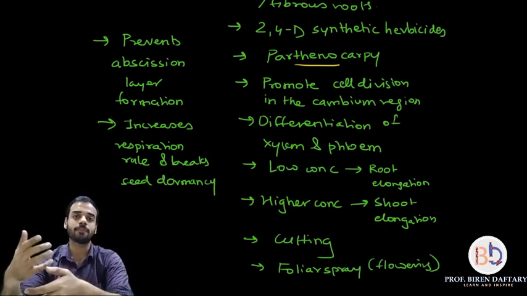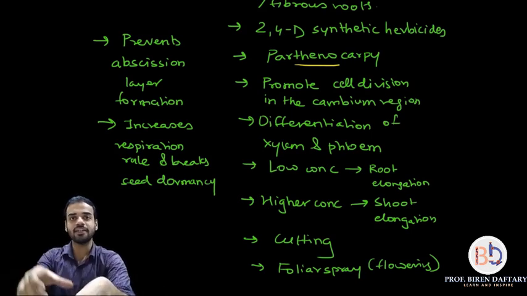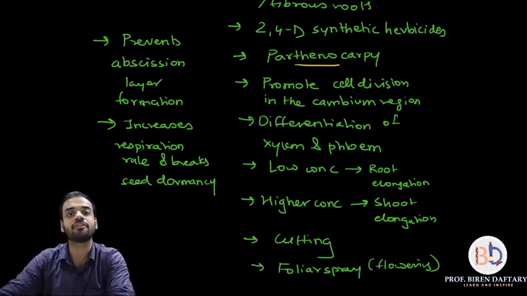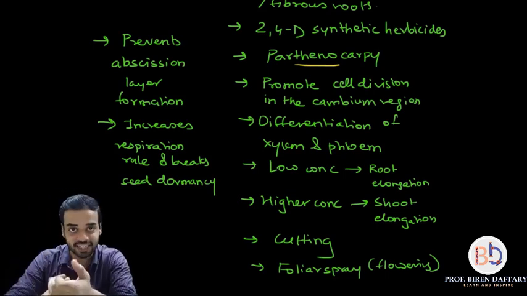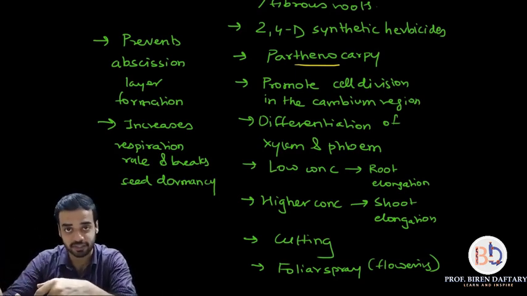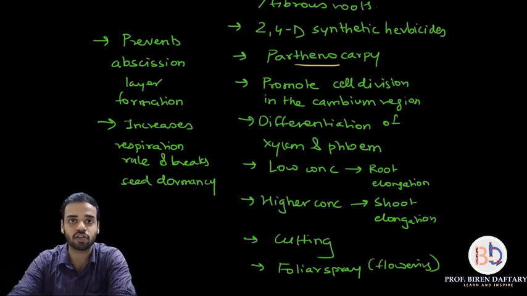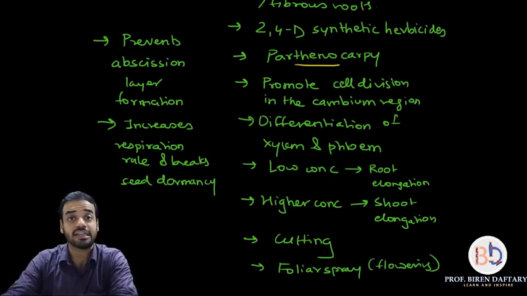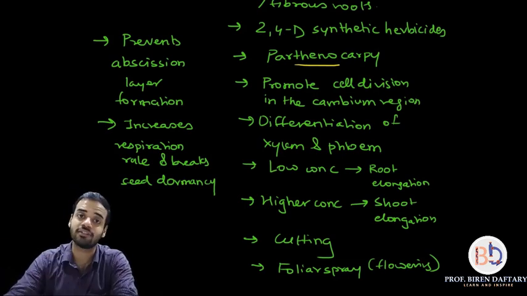Another example: in a pineapple, the green colored part, if I separate it from the yellow part and put it slightly inside the soil, it will give rise to roots and grow into a new plant. This method is called cutting. Whenever you use the cutting method and add auxins, the root development is faster. If I cut the green part of the pineapple, put it in the soil and let it grow naturally, and it takes 10 days to form roots, then if I add auxins to that soil mixture, maybe in 5 or 6 days it will give rise to roots.